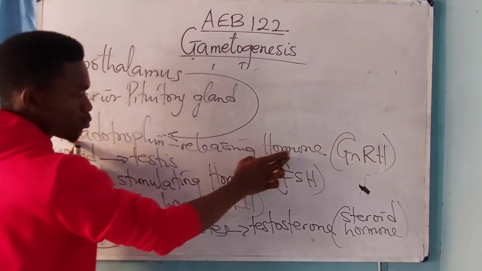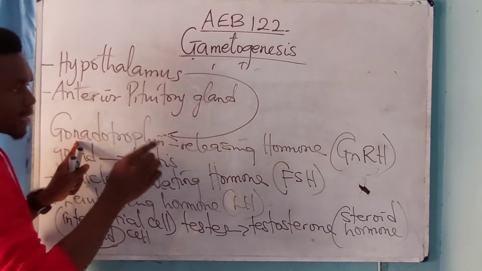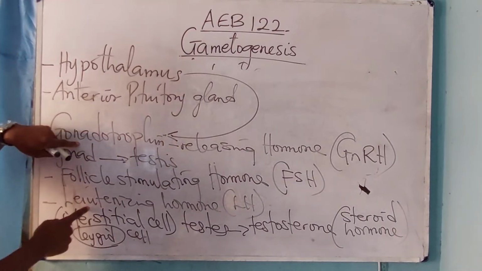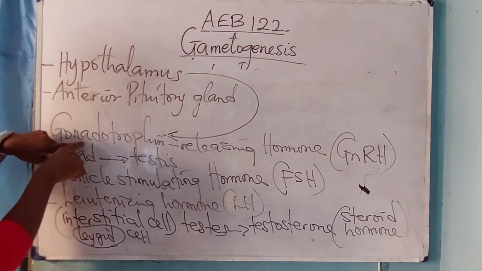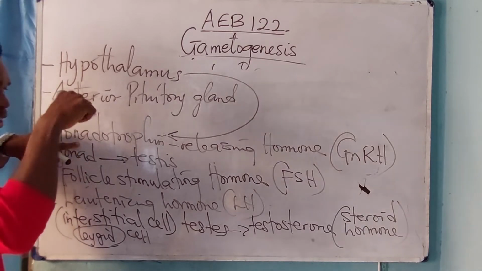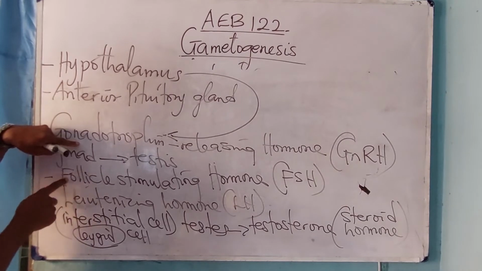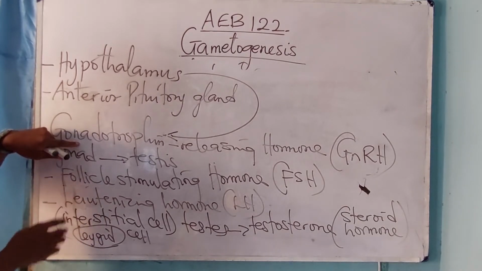Gonadotropin releasing hormone. Therefore, I told you that this hormone is what produces what? Follicle stimulating hormone and luteinizing hormone. Since this gonadotropin releasing hormone has been decreased, there's also a decline or a decrease in the production of what? Follicle and luteinizing hormone.